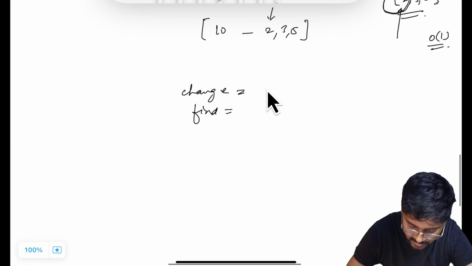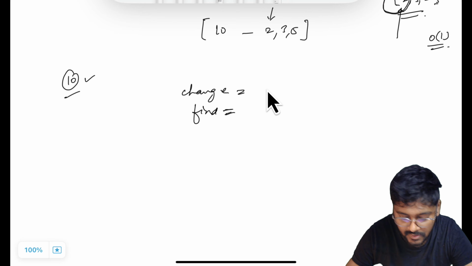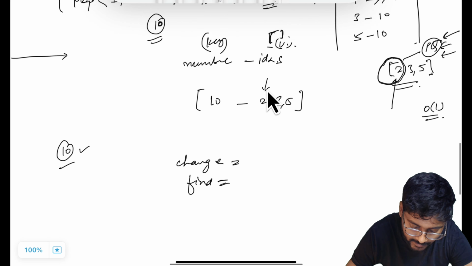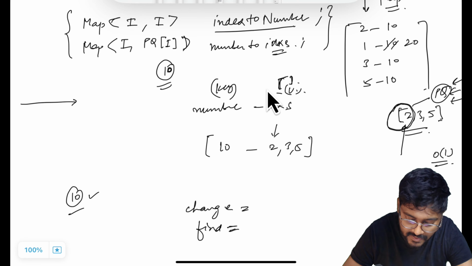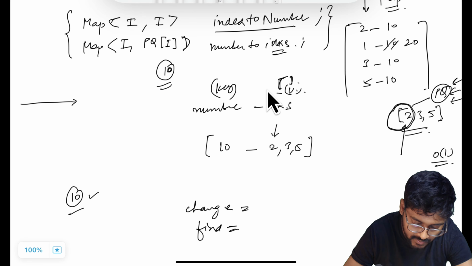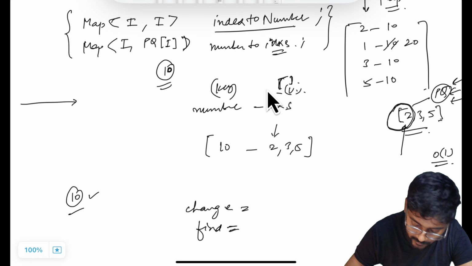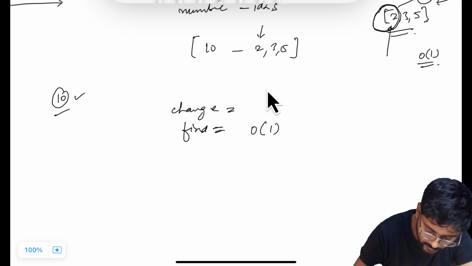For the find operation for a number, let's say the number is 10, just return the least index where the number is present. I can directly check this number to index map. If the entry is present, the number is also present, and return the minimum index. It means the peek value of the priority queue. So find operation can be done in order of 1 time.